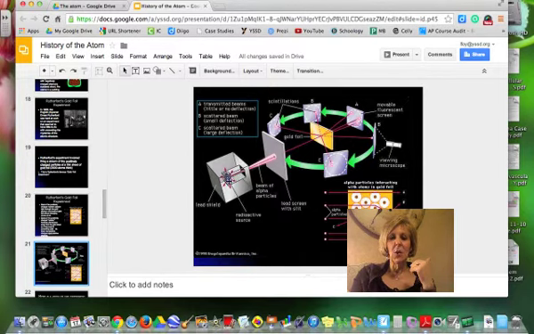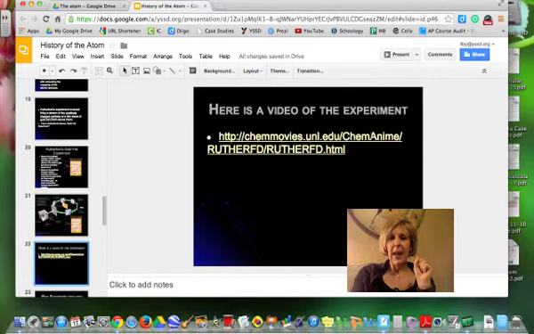He had this little source of radioactivity, and these were alpha particles. We know these were positive charges, that he was shooting through this screen to get to this gold foil. What he thought would happen is that they would just pass straight through, and he had little fluorescent screens around that would light up when one of the alpha particles hit it. And to his surprise, some of the particles bounced straight back.